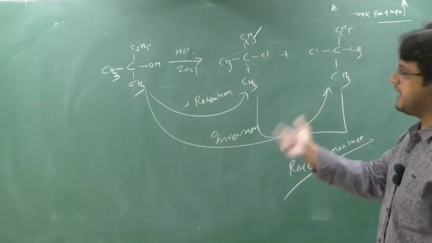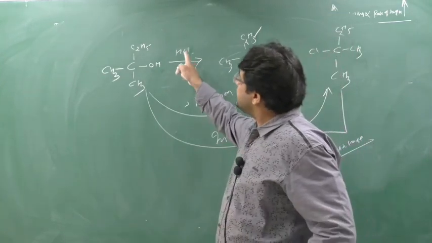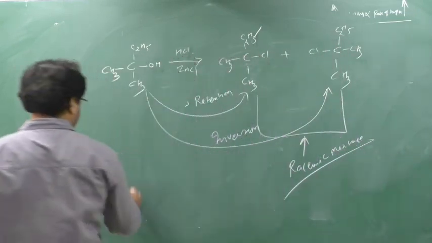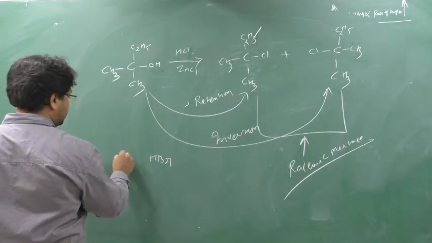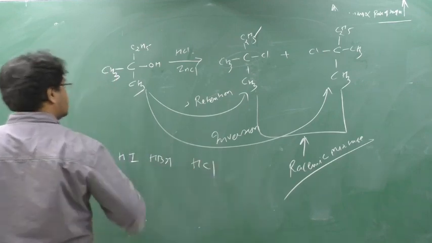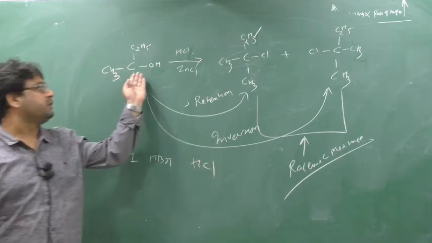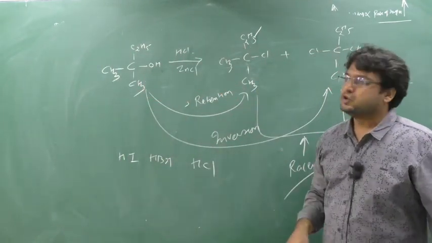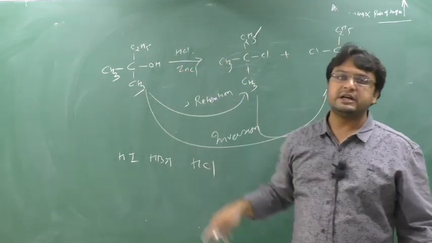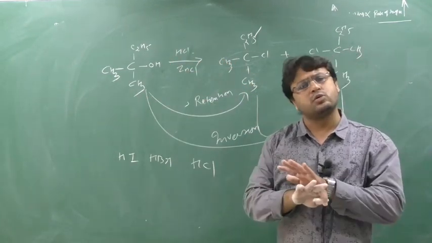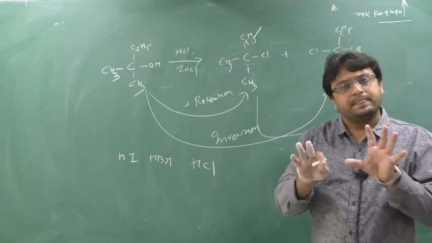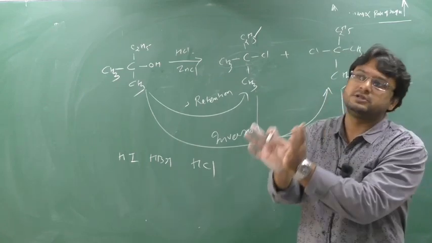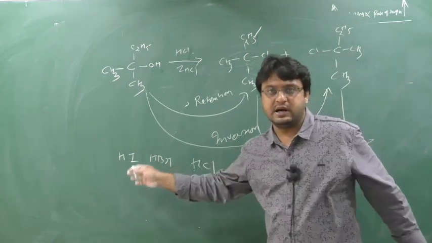Clear this part? Now next, last point, one key point. With HCl we are doing the reaction, but the same type of reaction we can also do with HBr and also with HI. So the same type of reaction, we are removing OH and putting Cl, no? So we can put here Cl, even Br, even I. So I can react the alcohol, 1 degree, 2 degree, 3 degree. If HCl is coming means Lucas reagent only, HCl means Lucas test. But it is not like that alcohol will only react with HCl. It can also react with HBr, it can also react with HI.